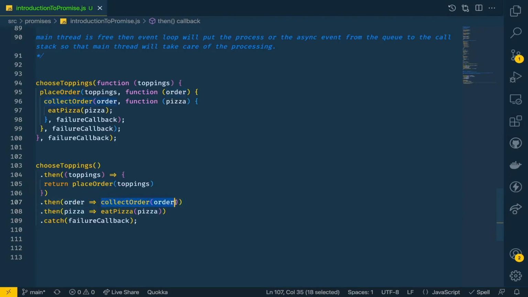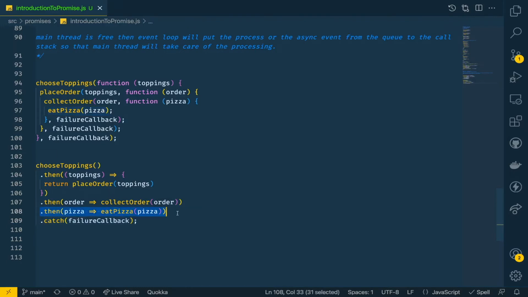And then we are calling collect order. Whatever collect order is called, it is returning here. So it is ES6 syntax where we are not writing the curly braces, we are just calling this function, and by default we have the return statement written. And also in this argument you were seeing that I have not wrapped it with the parentheses. The reason being, if there is a single argument, we don't need to wrap it with parentheses. So the collect order output is returned, and we have got that here as pizza, and then we are calling our function eat pizza, and this is further not returning anything.